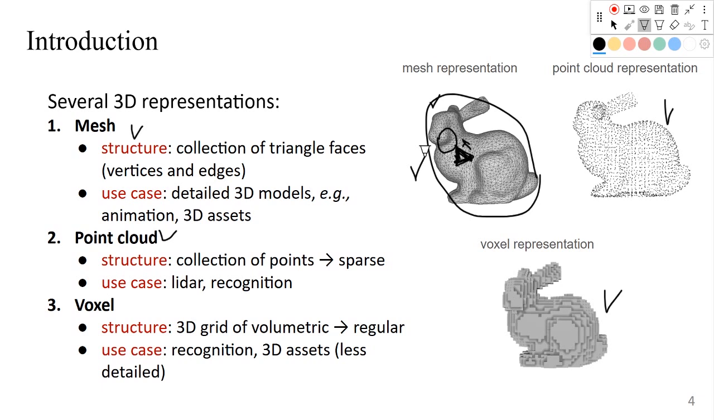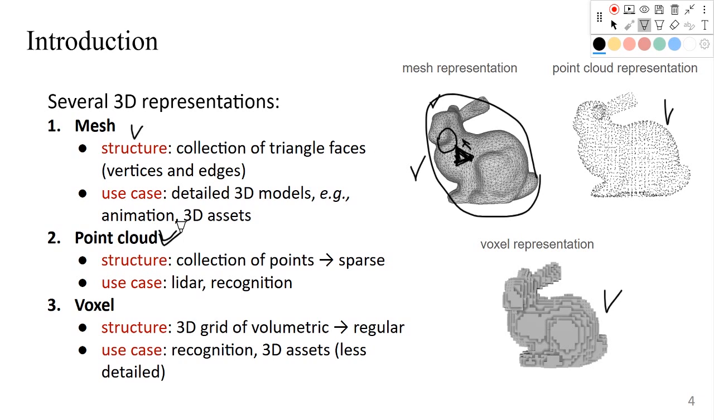So that's why we have other data representations that are computationally cheaper. The use case of this mesh representation is usually for applications that need high quality images and visualizations. For example, people that use this model for animations or for very detailed 3D assets can use this mesh representation. And then the next representation is point cloud, which we will again discuss in this video series.